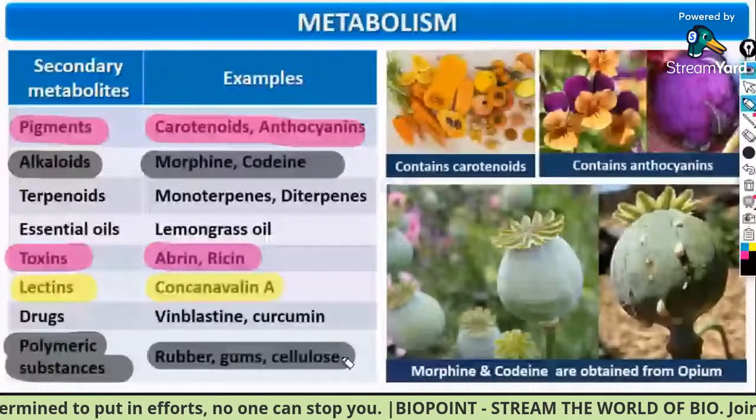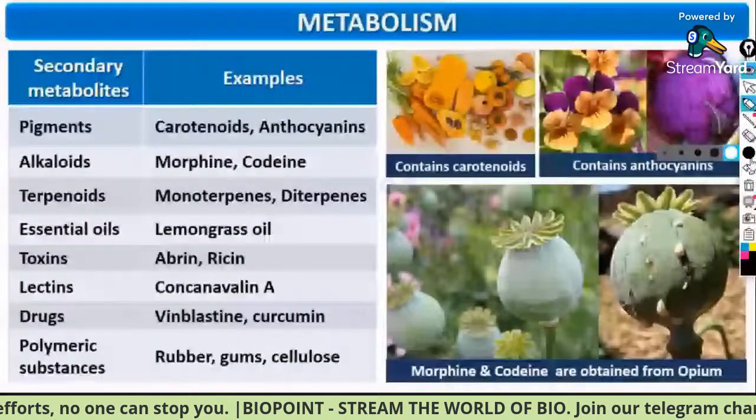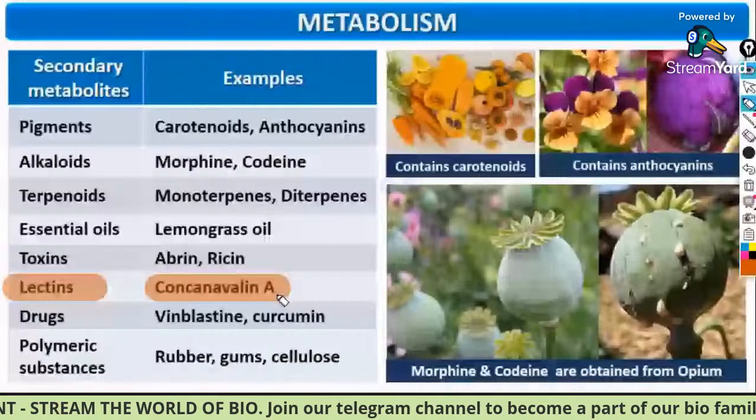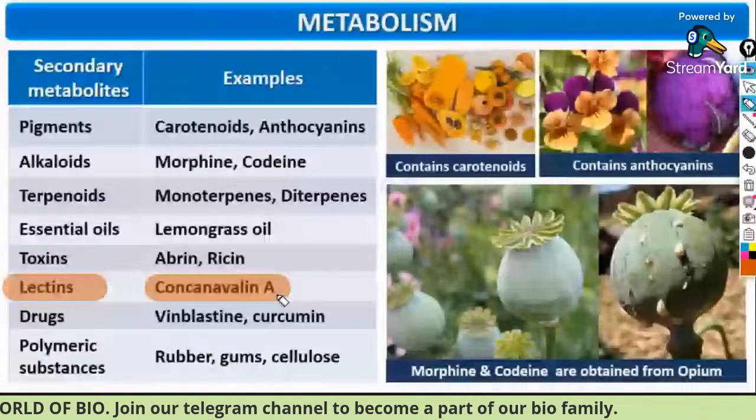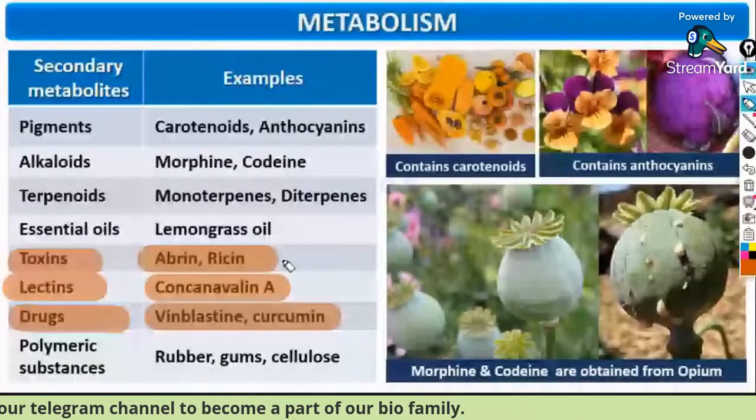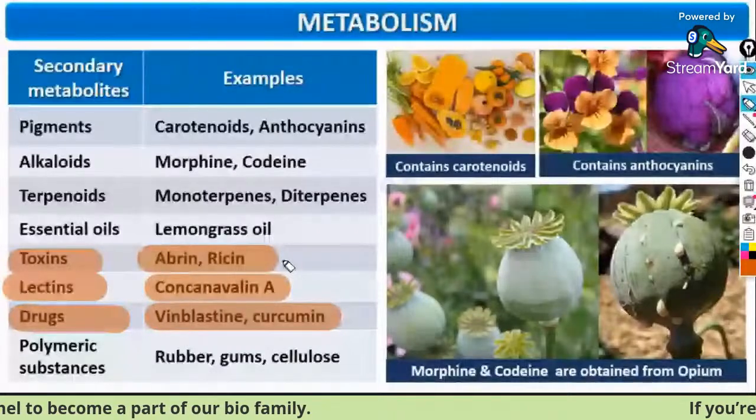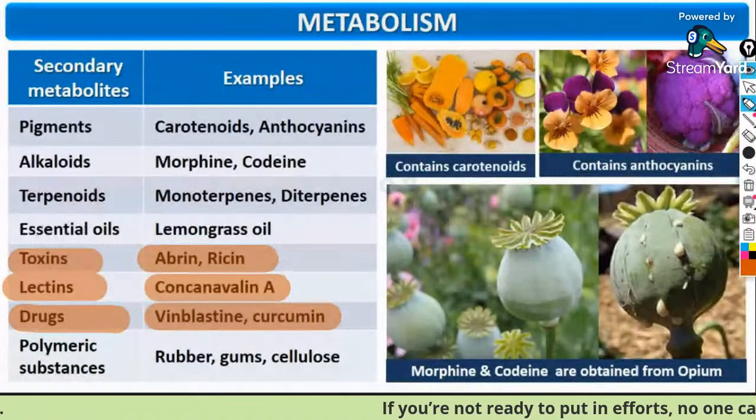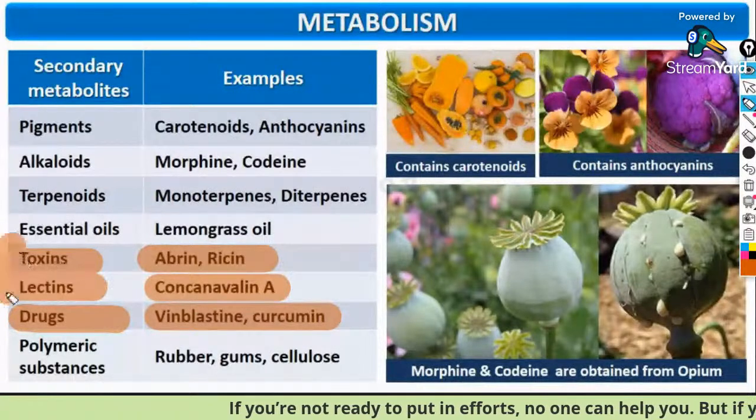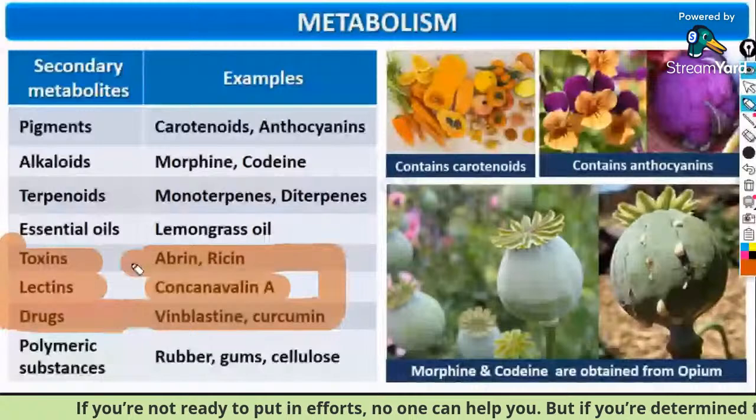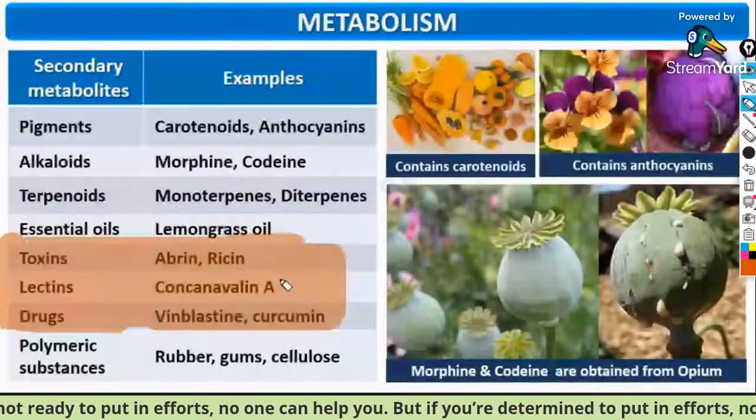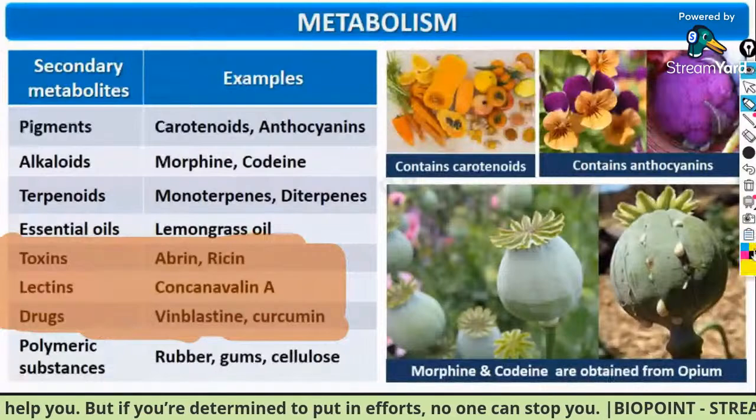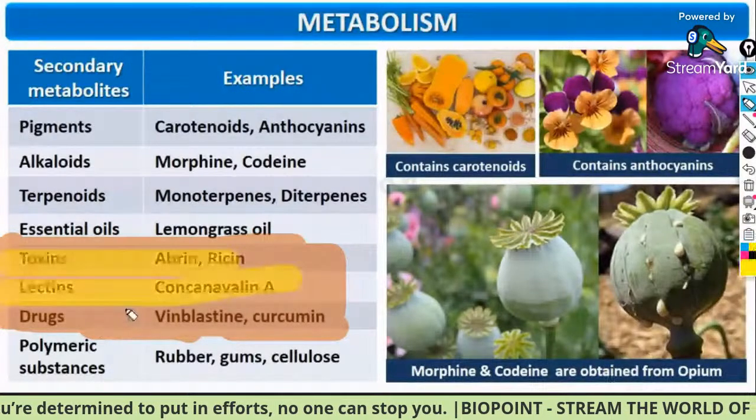Done everybody. Among these, the most repeated and frequently asked are the lectin, concanavalin A, the drugs vinblastine and curcumin, and the toxins abrin and ricin. Clear? Yes, everybody. So please pay attention to these three. These three are repeated previous year questions, so they can be repeated in the examination as well. Please note it down. These three are very important.